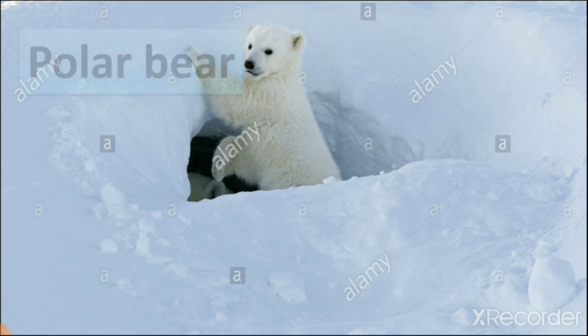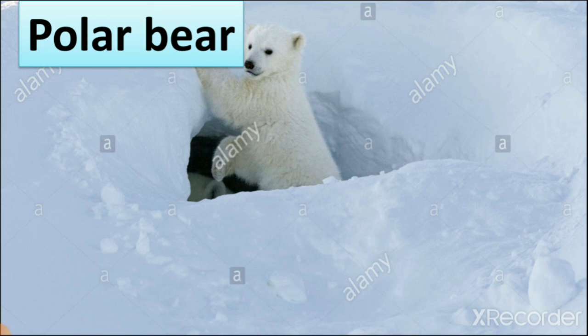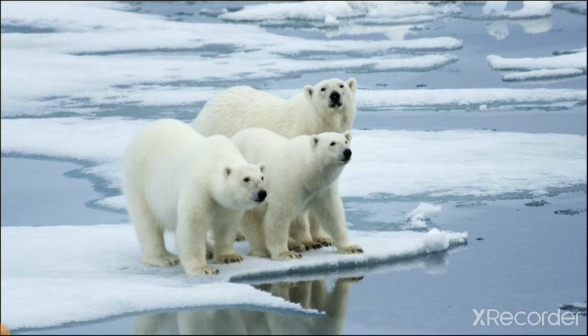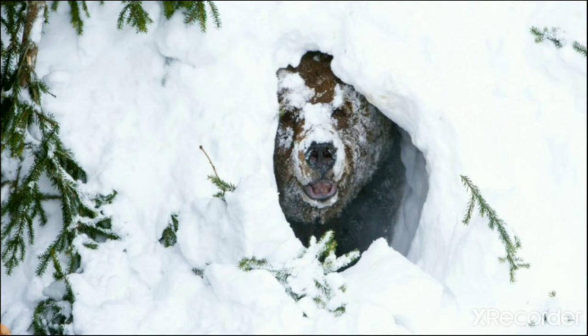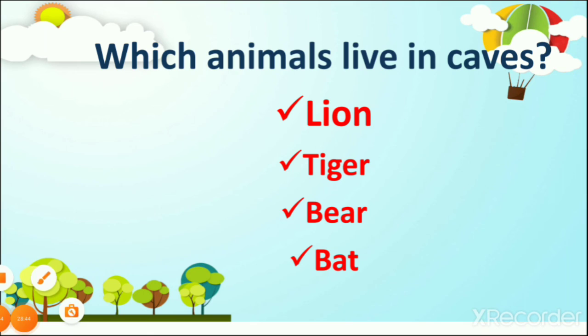Then the polar bear, it is one type of bear which is found in ice mountains and ice caves also. You can see here how they are living inside the ice cave or sea cave. They are all living in this. Here you can see how they are living inside caves.